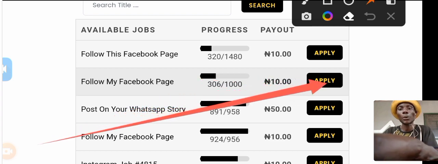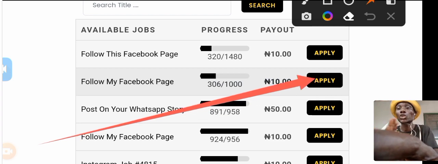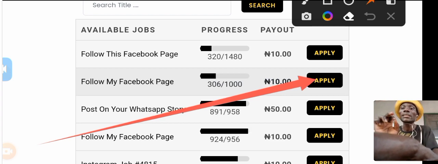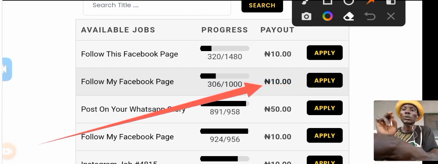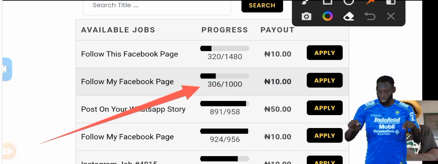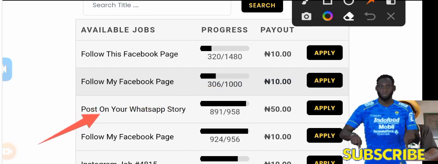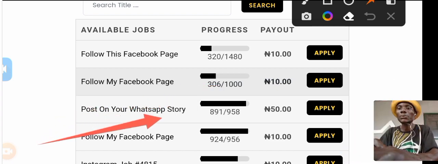When you click on apply, after you apply for it, you follow the page. You just go to the page of the person, you follow it, you screenshot it and upload it in the same place on this website, and they are going to pay you the 10 naira. Then this other one here is showing that you should post on your WhatsApp story.